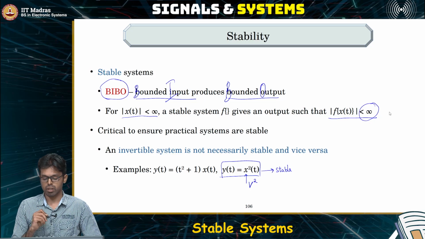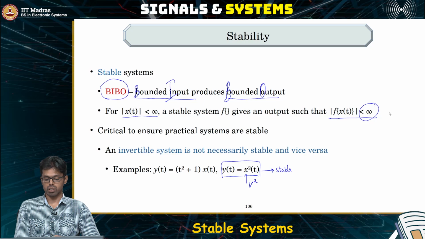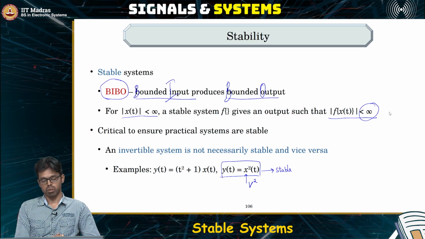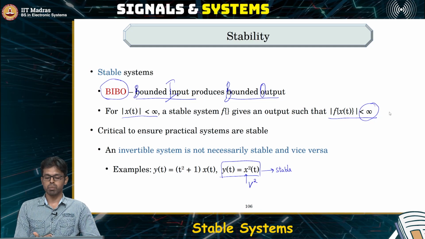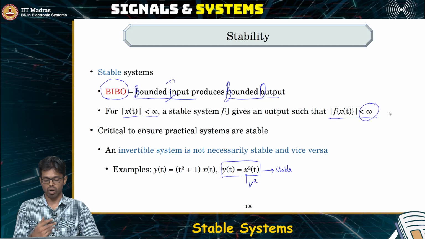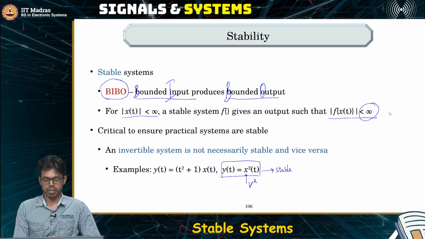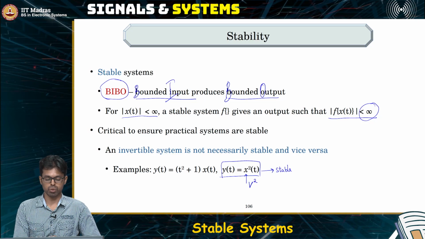But if you remember our discussion of invertibility, this system was actually not invertible, because the input could be -1, the output will be +1, the input will be +1, the output is still +1. So for two different inputs, we get the same output. So this is not an invertible system, but it's still a stable system. Often people think that invertible systems are stable systems, but that is not true.